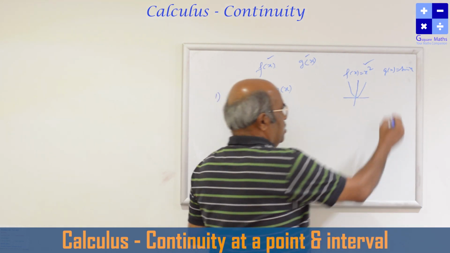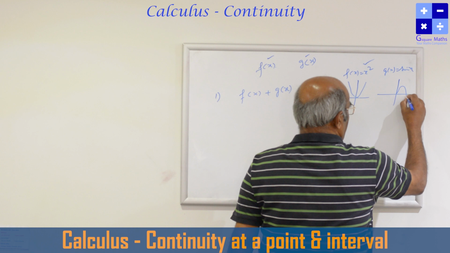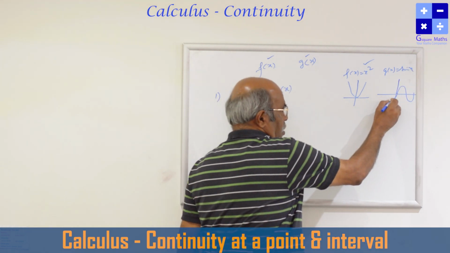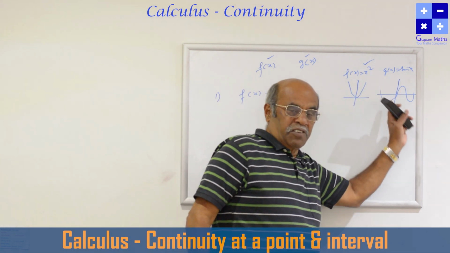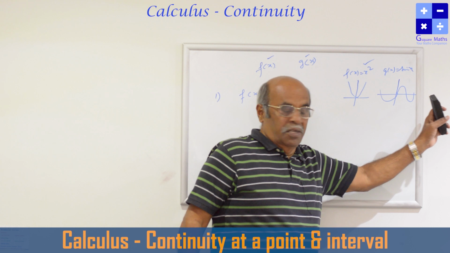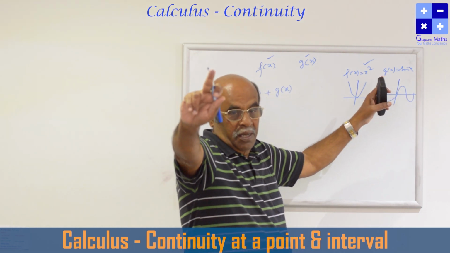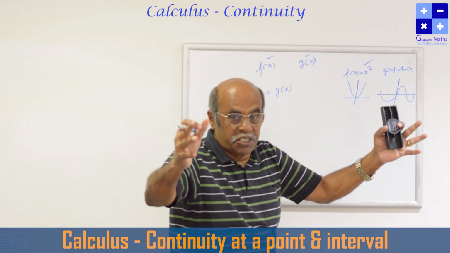Sine graph, that also we studied already. It goes like this. So this also continuous. Without lifting my pen I can complete the graph. Now listen, both are continuous. Sum of the two functions is also continuous.